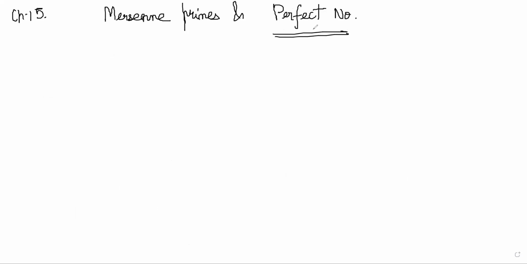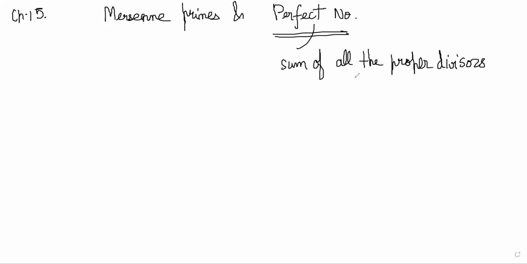A perfect number is a number which is equal to the sum of all its proper divisors. What are proper divisors? Divisors excluding the number itself, right? So basically numbers like 6, 28, 42, I think. 42, I think, is perfect.